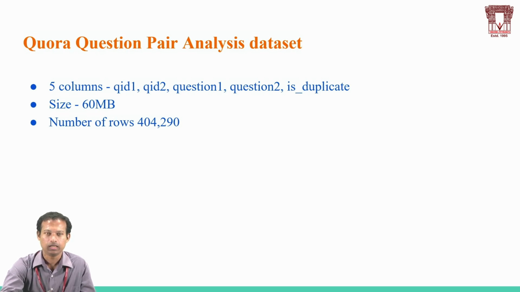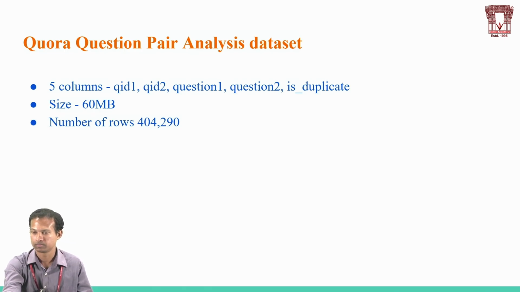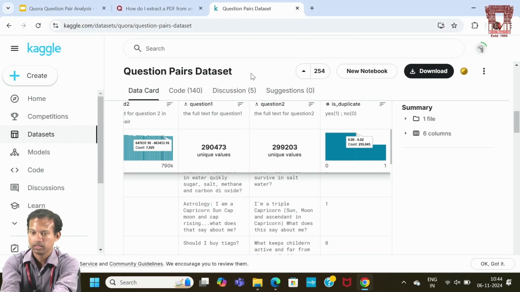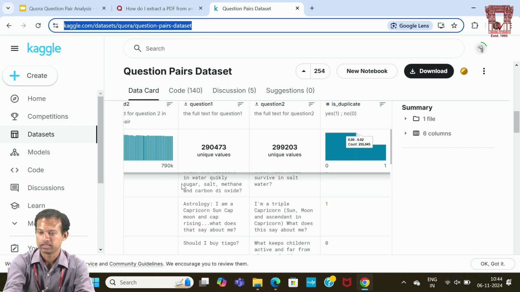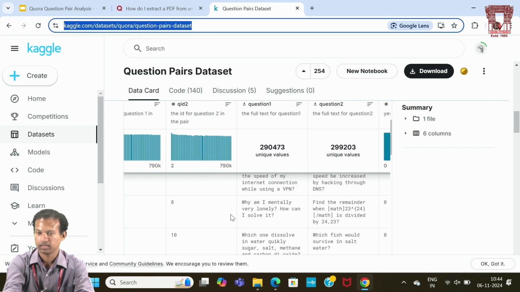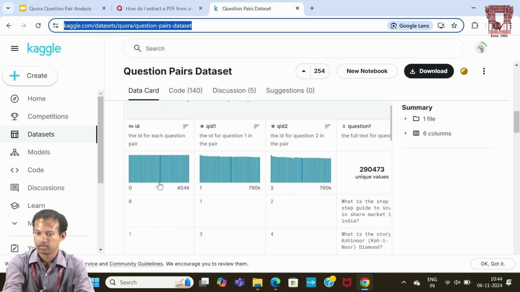The size will be 60 MB. Now the number of rows is 404K. So let's look into the site. This is our site, and on kaggle.com, this is our dataset.